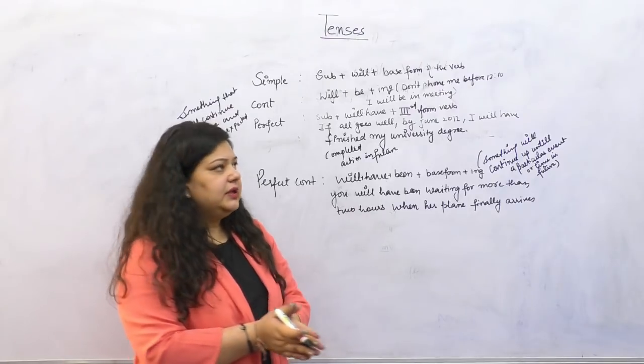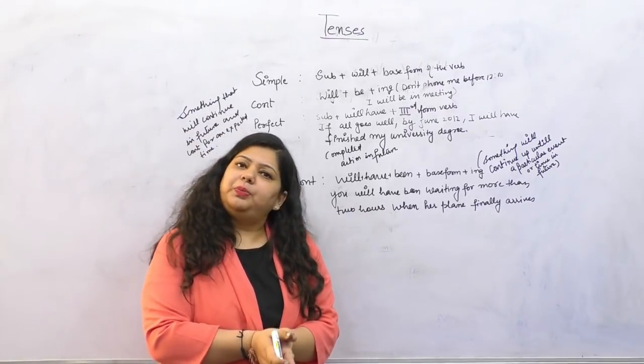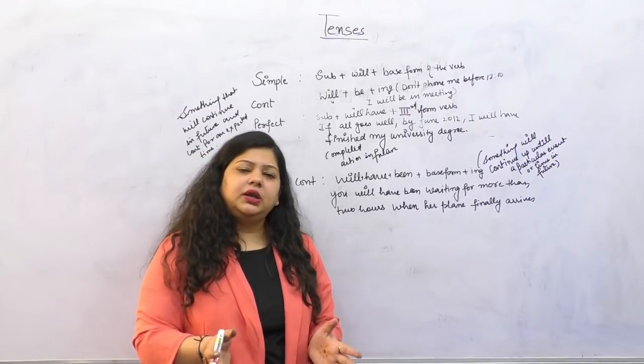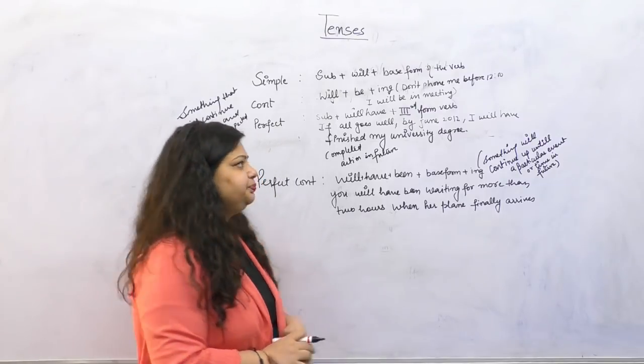So the formula is subject plus will plus base form of the verb, right? The base form of the verb, no participles. Just the base form here.